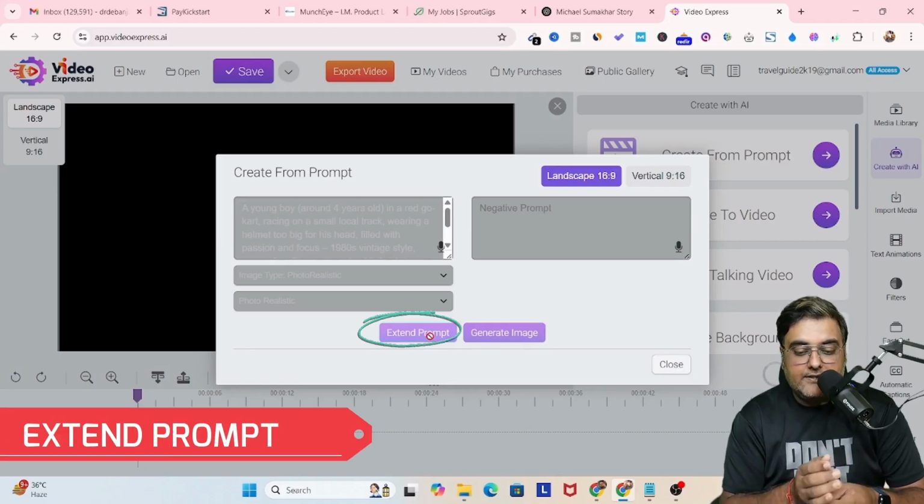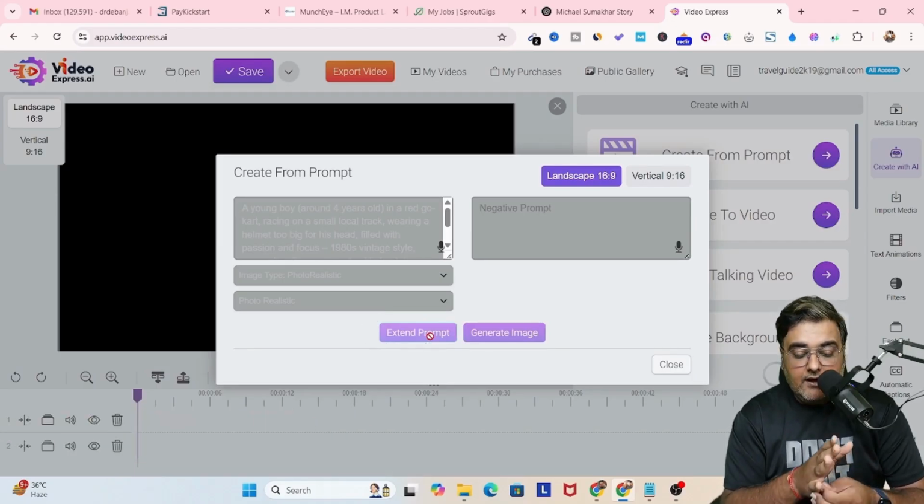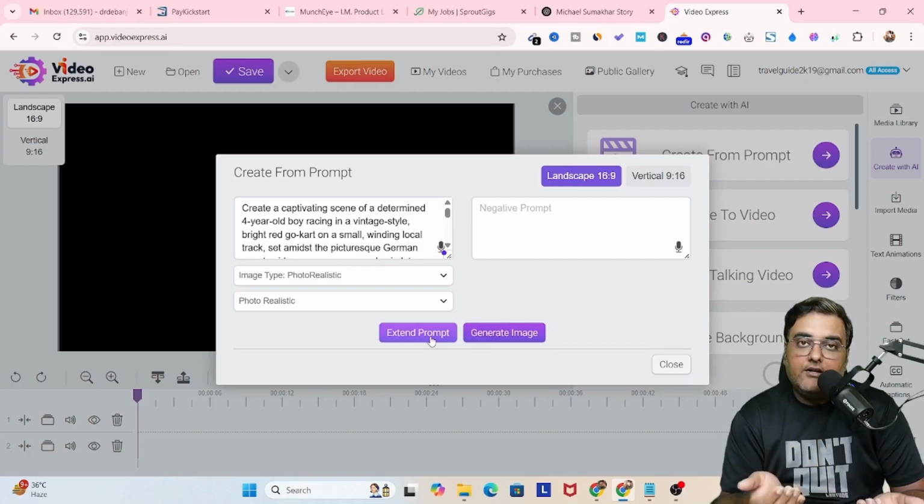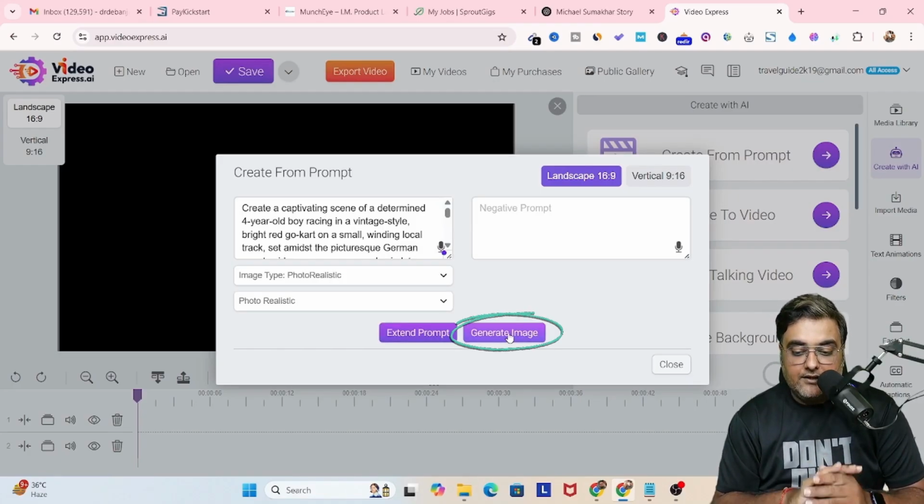But in case you want to, you can just click on that and you can see the prompt would be extended. Right now, if you have a good knowledge of prompts, then you don't need to do this, but if you want to, you can do that as well. Now that's done. We'll click on generate image. So just click on that.